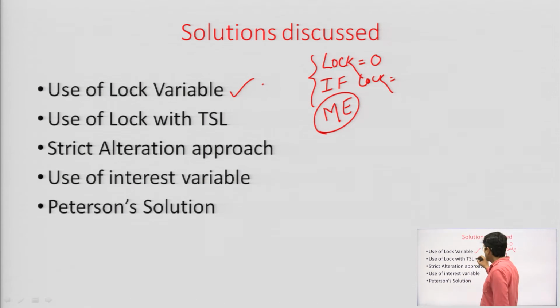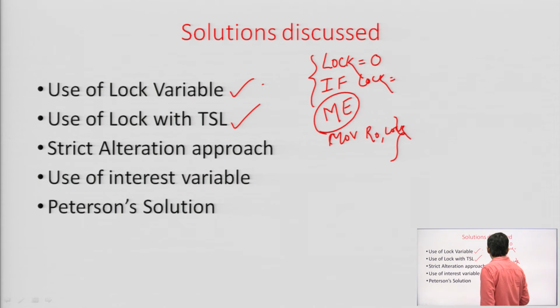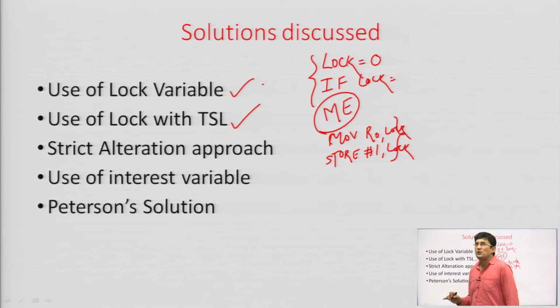Then we used the TSL, by which we ensured that 2 statements take place at the same time. If I clearly remember, we were loading the value of the lock into some variable, let us say R0, and then we were setting a value 1 in the lock. These were the 2 statements which were required to take place at the same time. In case we allow preemptions to take place in between the 2 statements, we will not achieve mutual exclusion.